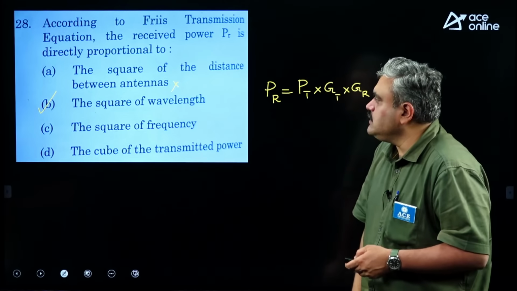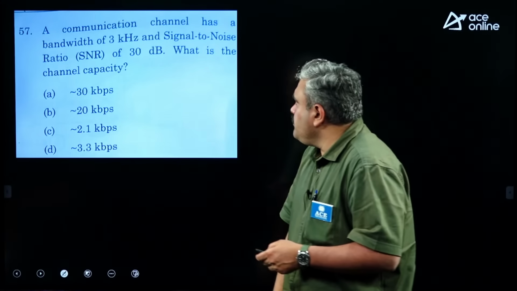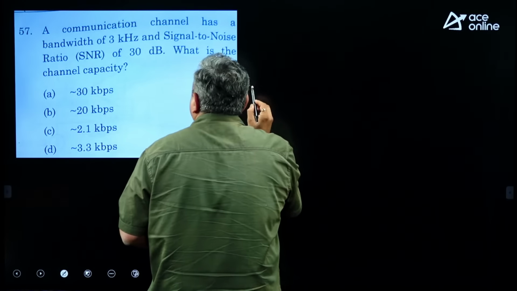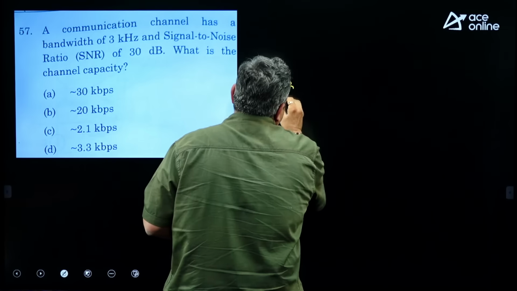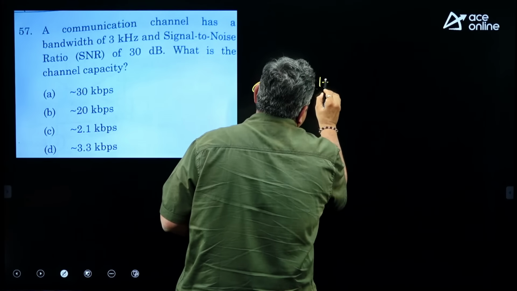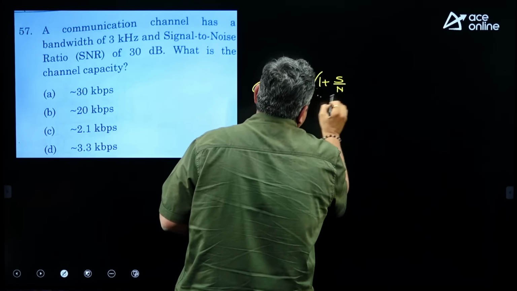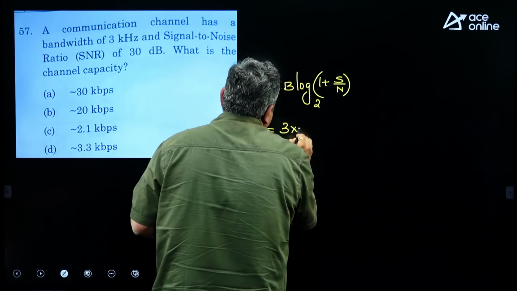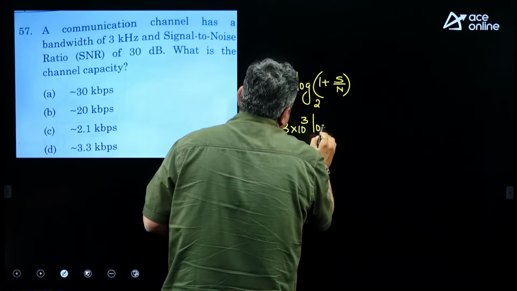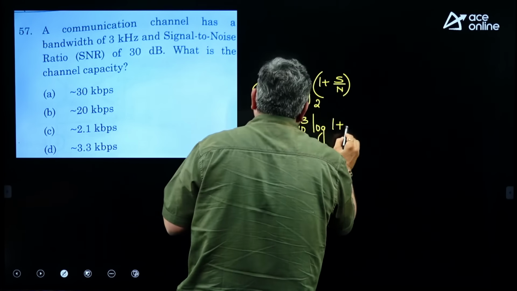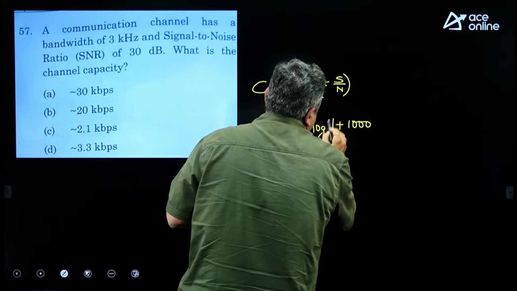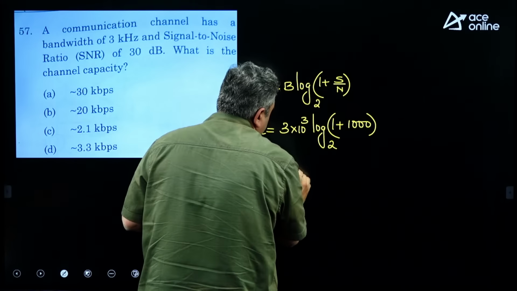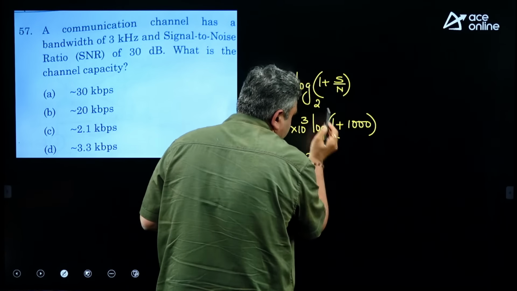A straightforward theory bit. A communication channel has a bandwidth of 3 kHz and a signal to noise ratio of 30 dB. And what is the channel capacity? So, the formula is B into log of 1 plus S by N to the base 2. So, this value will be equal to 3K into log of 1 plus 30 dB means it is 1000 to the base 2. So, take the nearest value. I can consider this as 3K, you can write as 2 power 10, little less than 2 power 10.